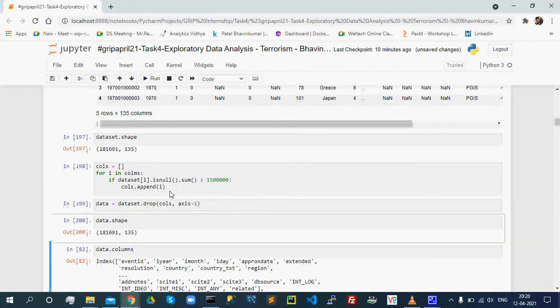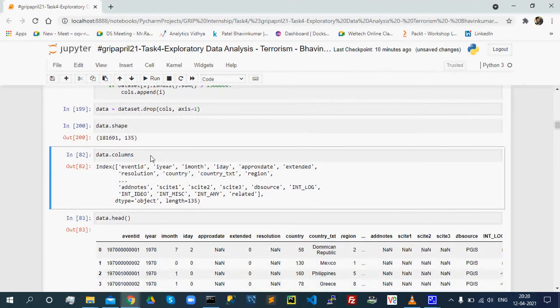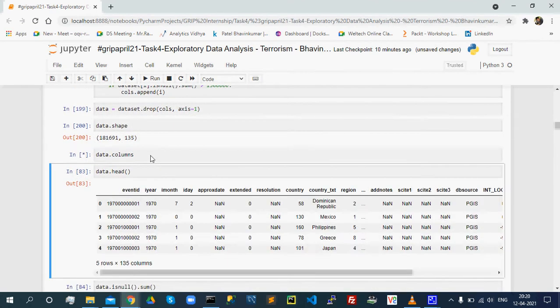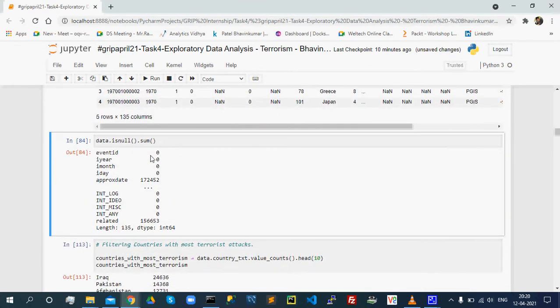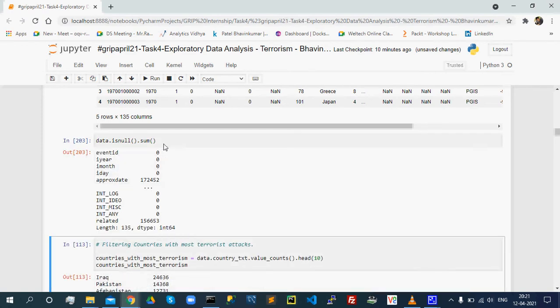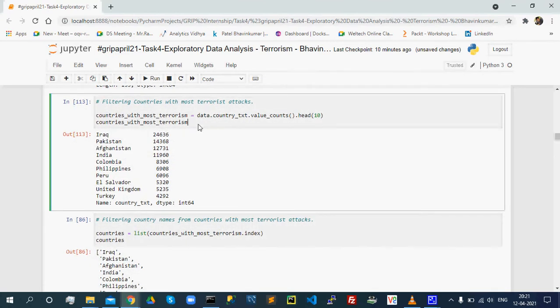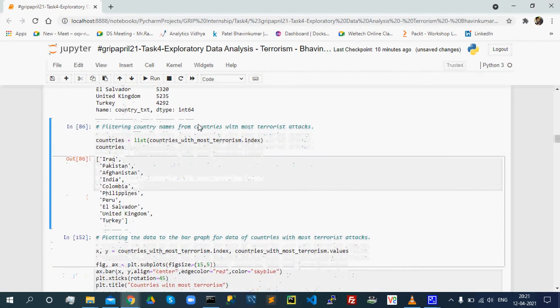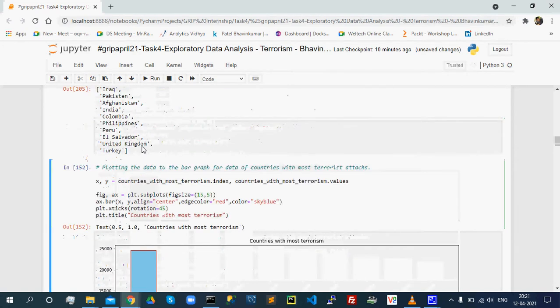Now the shape of the data is as per the display. These are the columns, this is the head. Let me check for the null values. These are the filtering of countries with the most terrorist attacks.